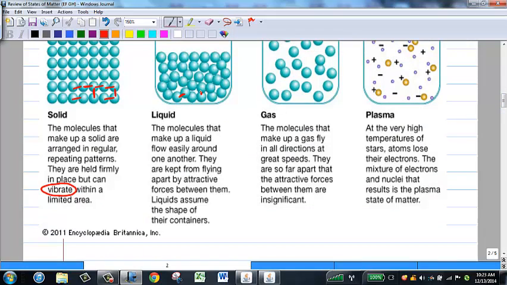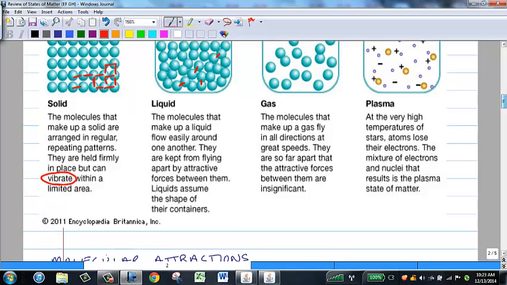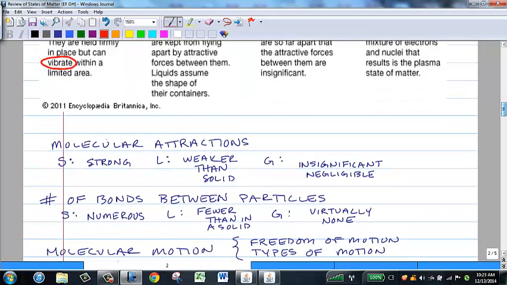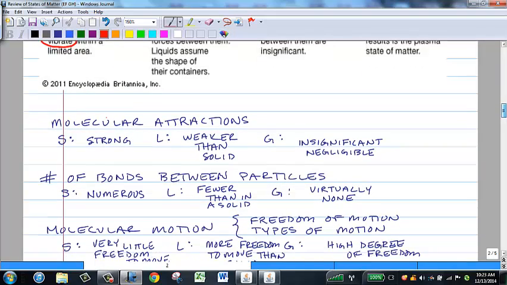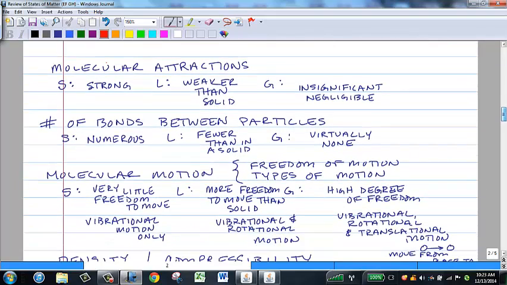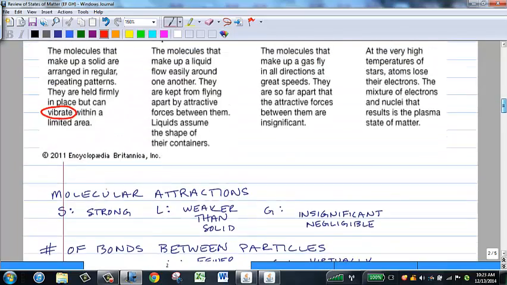So the molecules of a liquid might be bonded to some of their neighbors, but not all of their neighbors. And so if the molecules of a liquid are bonded to just some of the neighbors, but not all of the neighbors, they can move more freely. They can rotate past one another, and this allows liquids to flow in a way that solids cannot. They feel weaker forces of attraction, they have fewer bonds, there's more freedom of motion.